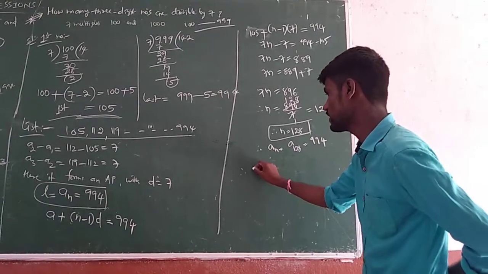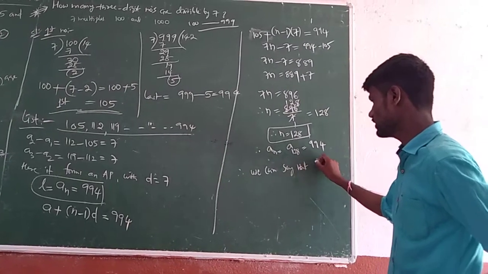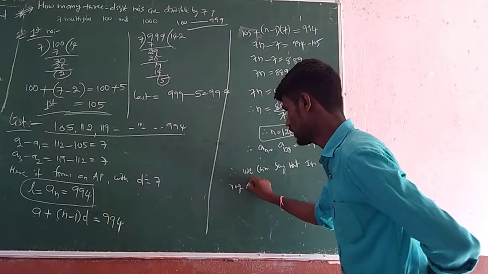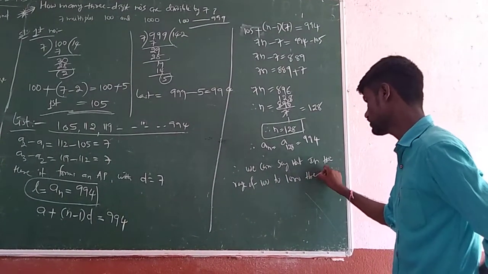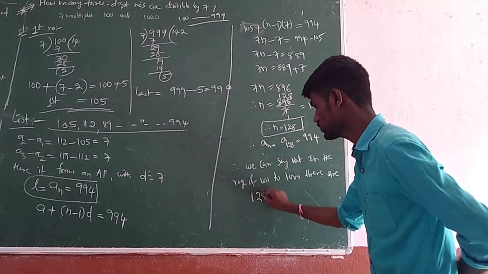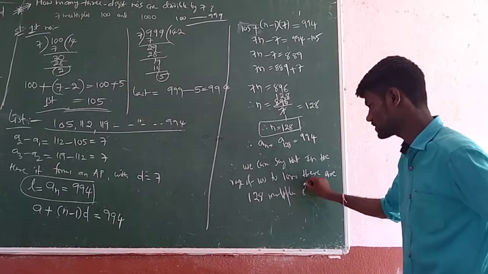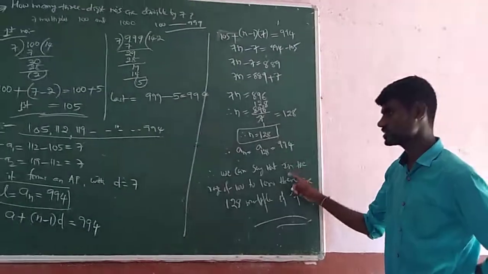Therefore we can say that in the range of 100 to 1000 there are 128 multiples of 7. So this is the procedure.